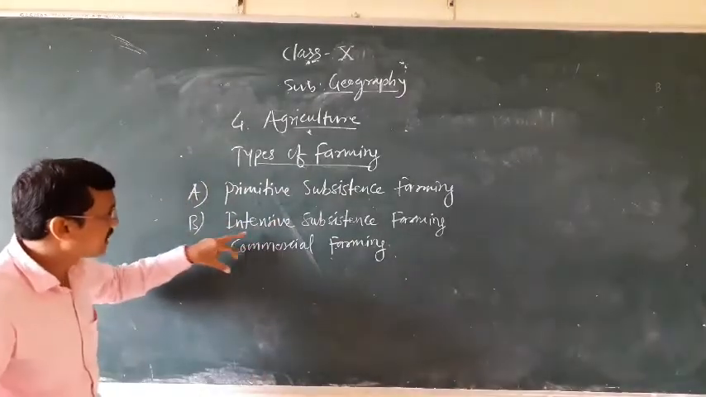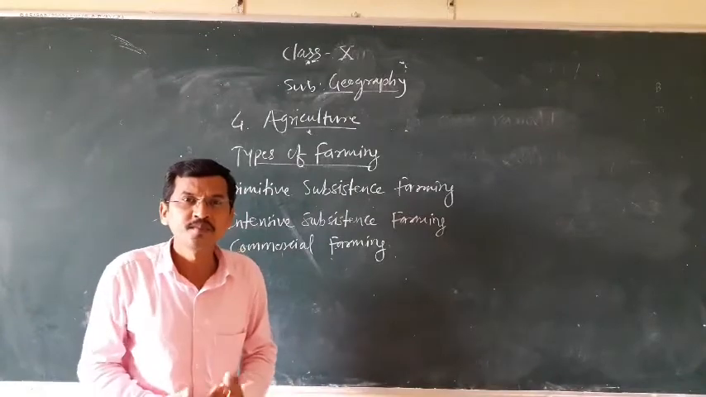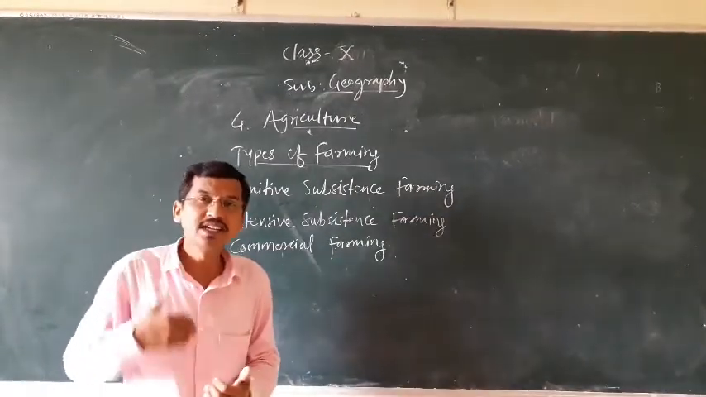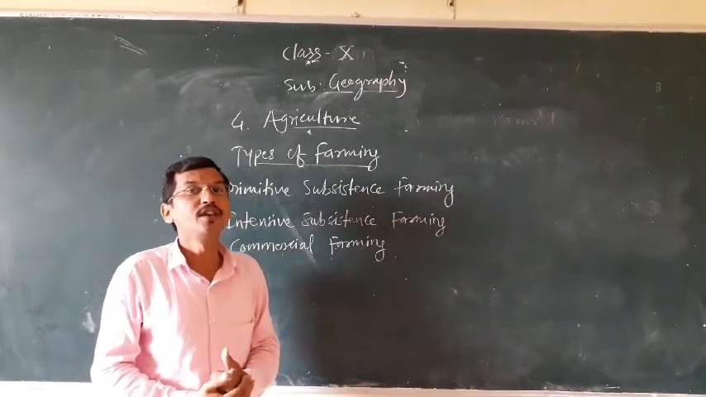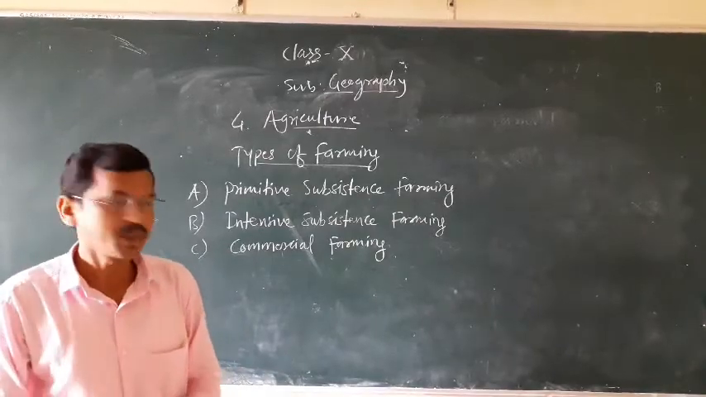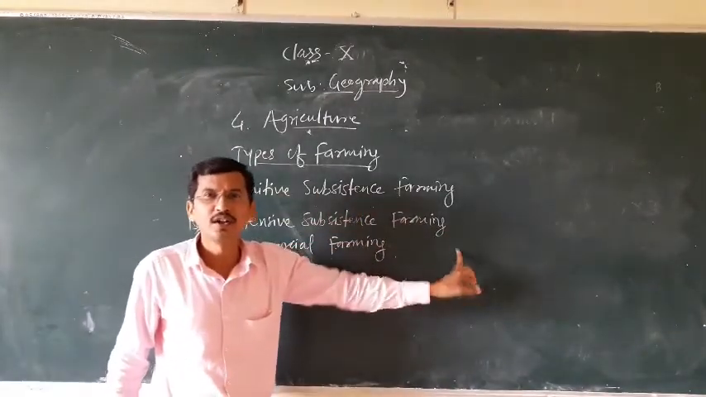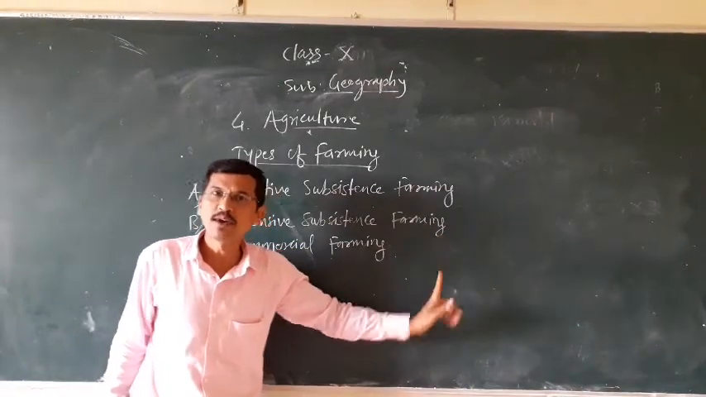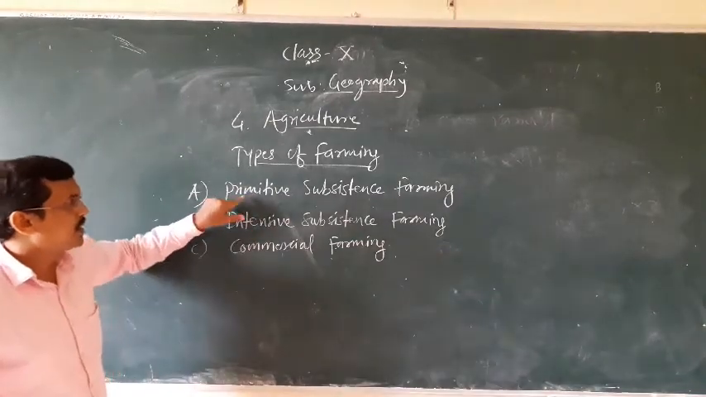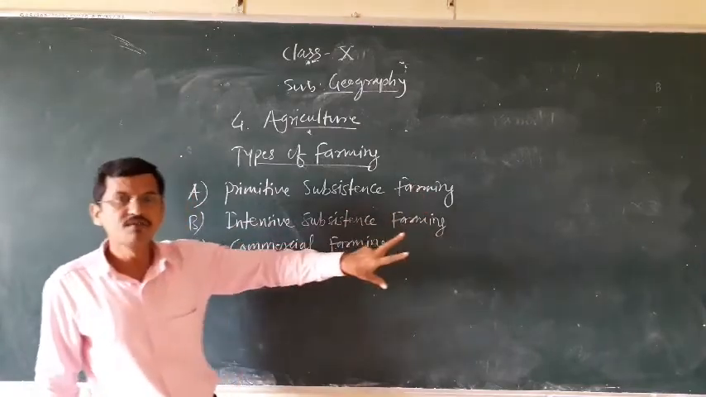So that is why, when the land holding size gets reduced, the crops cultivated from this type of land will not be beneficial to the cultivators. That is why intensive subsistence farming is sometimes not beneficial, not profitable to the farmers. So keep in mind, primitive subsistence farming means old farming, and intensive subsistence farming means modern farming.